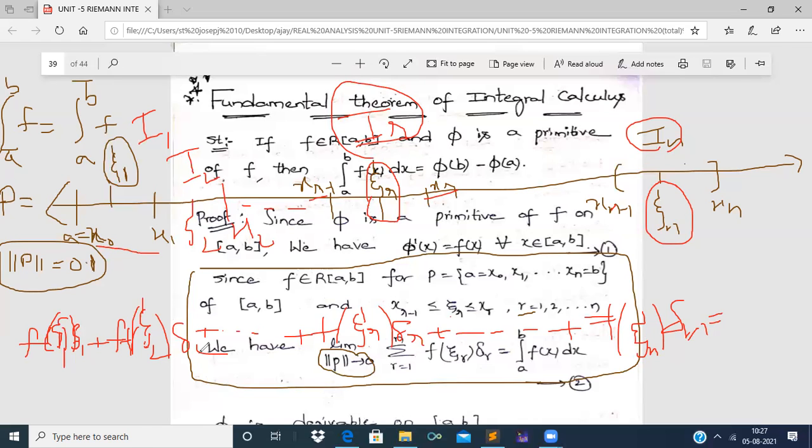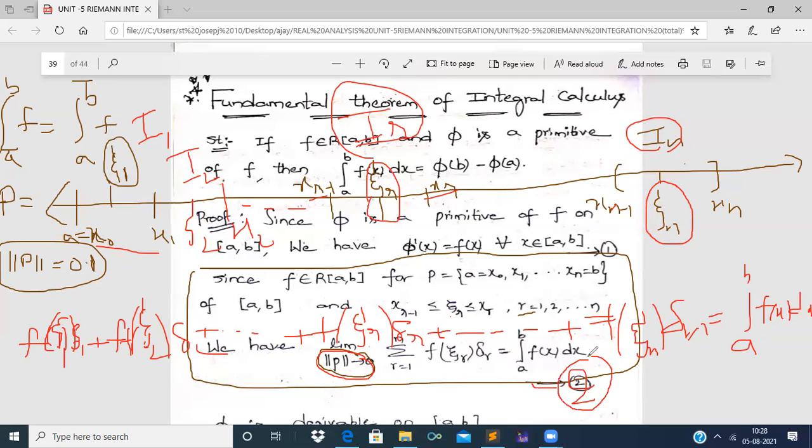And what are delta 1, delta 2, so on up to delta r and so on up to delta n? These are all lengths of every sub interval, right? The whole of this value will be equal to the integral over a to b f of x dx. It is possible when this norm p is very near to 0. Norm p means the maximum of all lengths of all sub intervals, right? Now, with this we have obtained this equation 2.